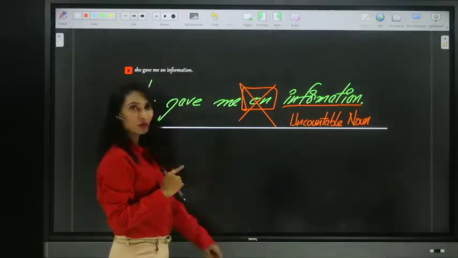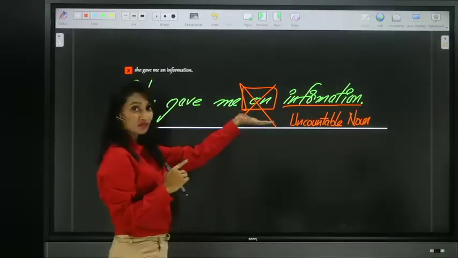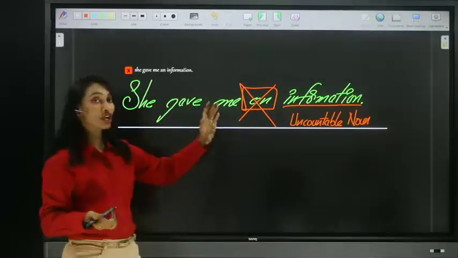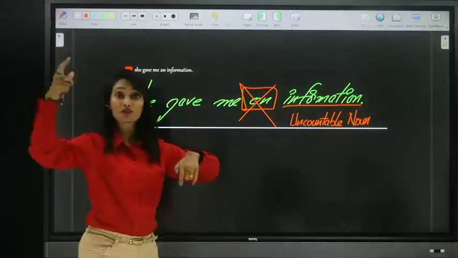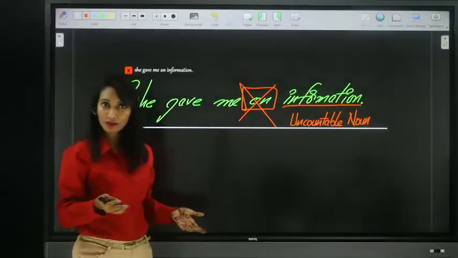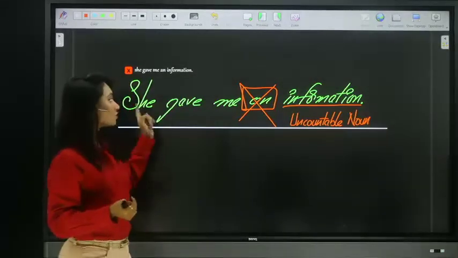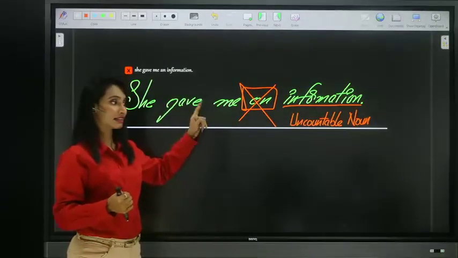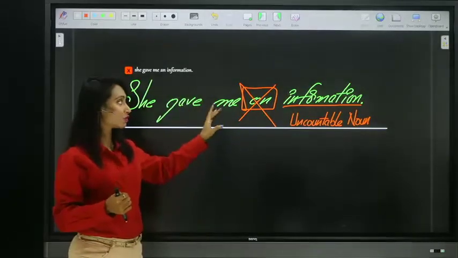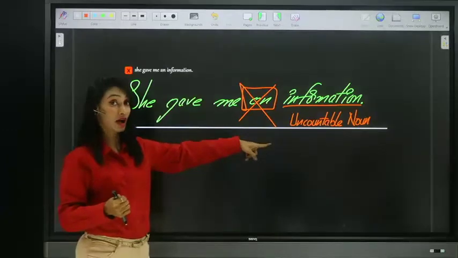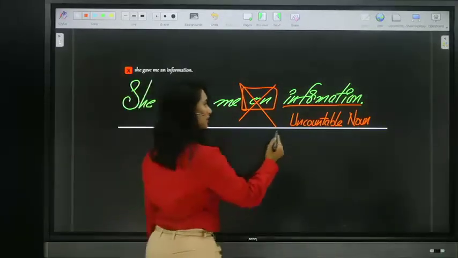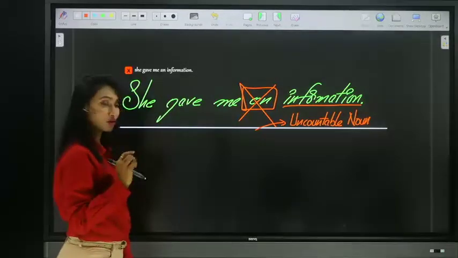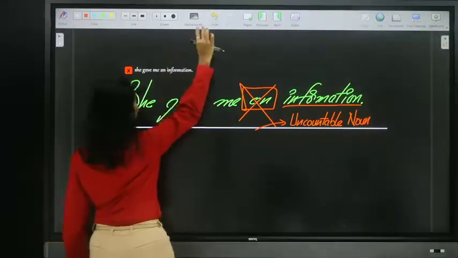So we have to remove an. And we didn't specify the information to use article the. We didn't say she gave me the information. I'm not specifying. So do not use the article there. So no article is used before uncountable noun. So before common nouns we can use, but before uncountable we should never use. I hope it is clear. Let's see the next sentence.